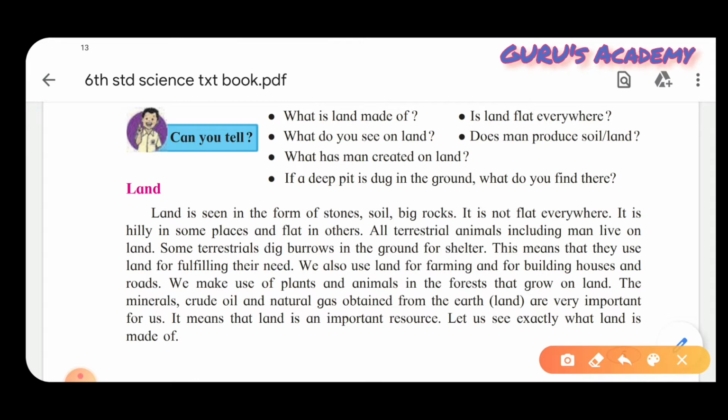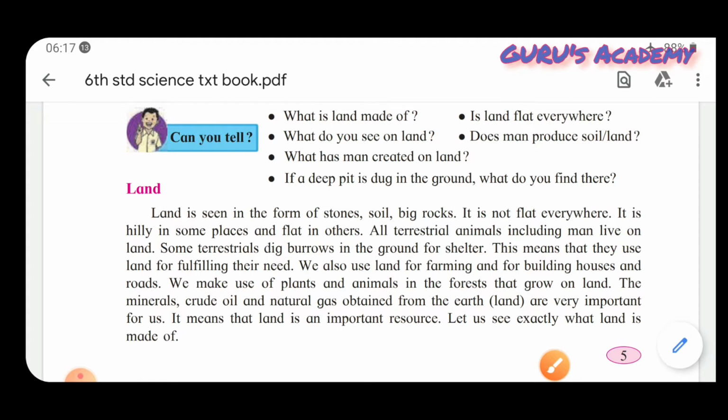All terrestrial animals. You all must know what terrestrial animal means. Terrestrial animals are animals which live on land. So all terrestrial animals, including man, live on land. Some terrestrial animals dig burrows in the ground for shelter.